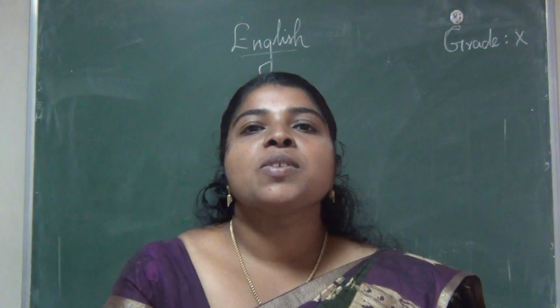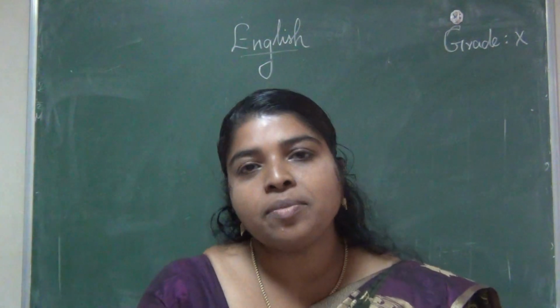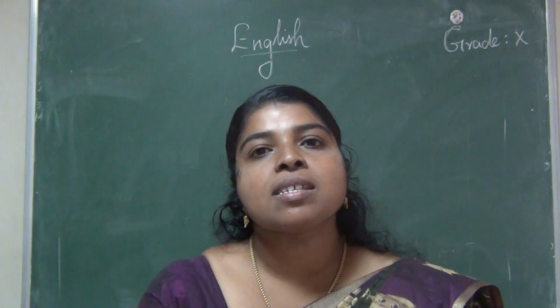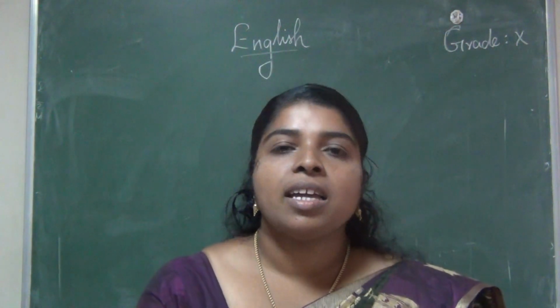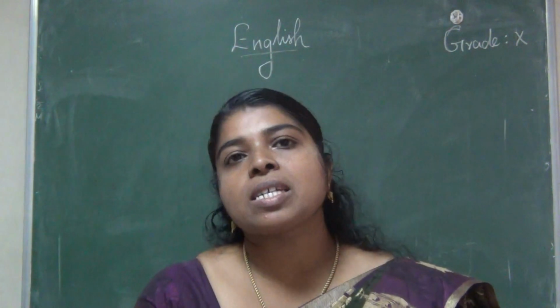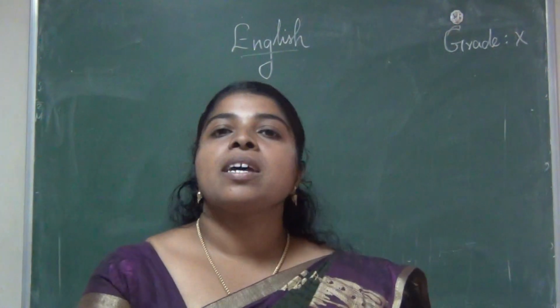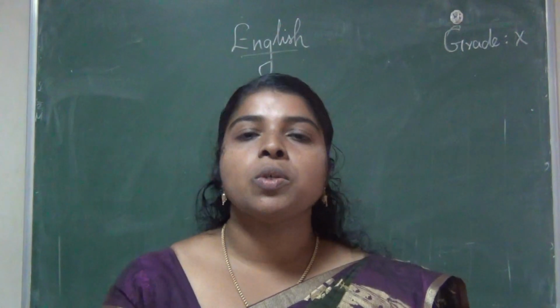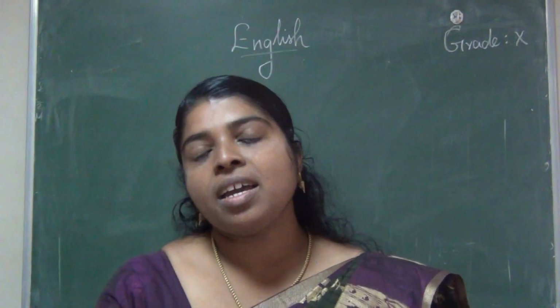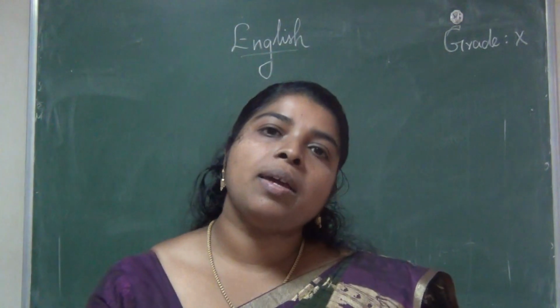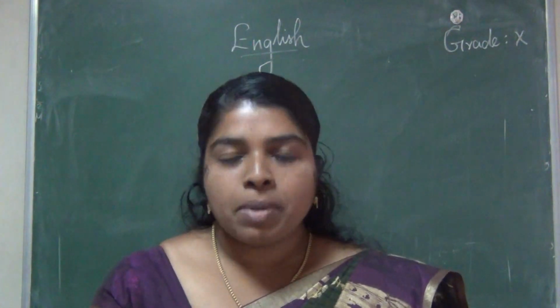Okay. So in our previous class, we have seen how we can practically use these poetical devices in our poem. We have discussed certain poetical devices like rhyming words, rhyming scheme, how to use them, and imagery, and also the three things: simile, metaphor, and personification.